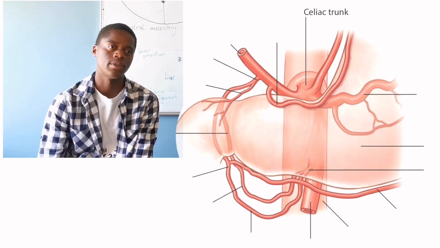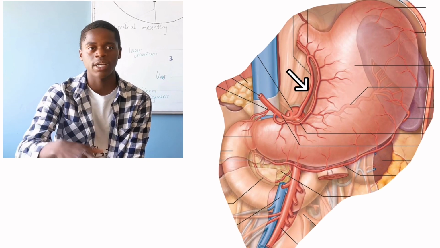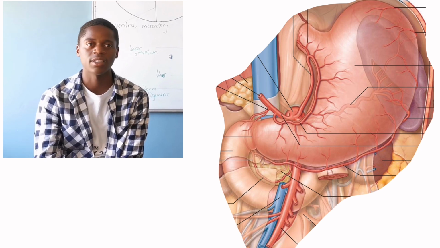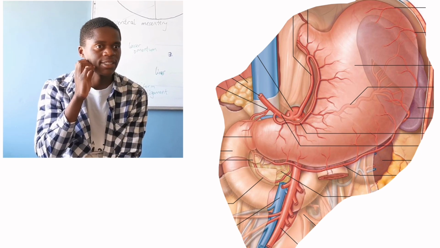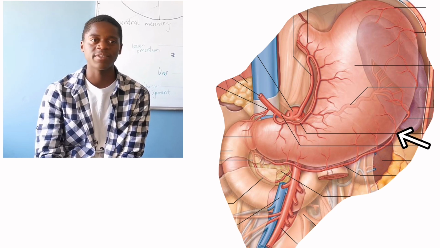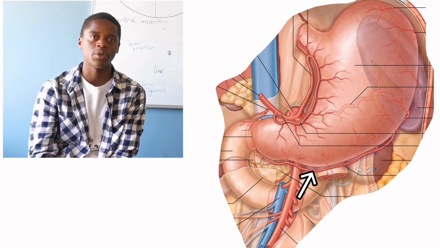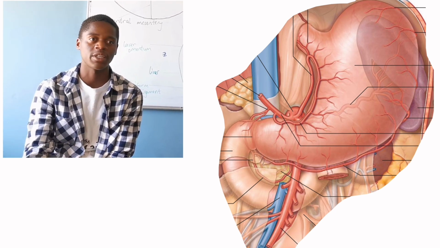Okay, so now that we have finished talking about the stomach, since it's also part of the foregut, we say everything in the foregut is getting its arterial supply from the celiac trunk. So the stomach is going to be supplied by the left gastric artery from the celiac trunk, by the right gastric artery coming from the common hepatic artery, by the left gastroepiploic and the right gastroepiploic, and also even the splenic artery by short gastric branches.